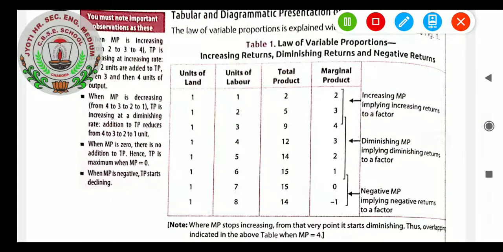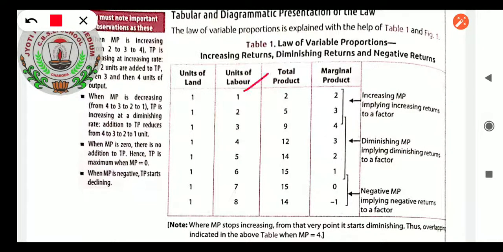You can see here, students, when the labor has been increased from 1 to 2, the total product increased from 2 to 5. Marginal product derived is also from 2 to 3. Now, next, when the labor increased from 2 to 3, total product also increased from 5 to 9. What we are seeing is that marginal product is also increasing, from 3 to 4.